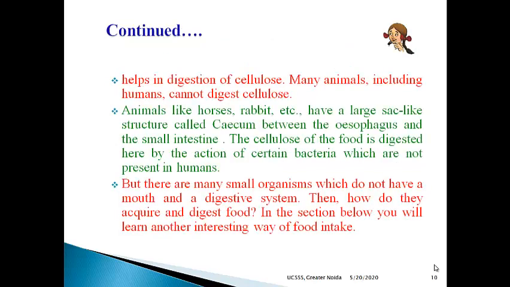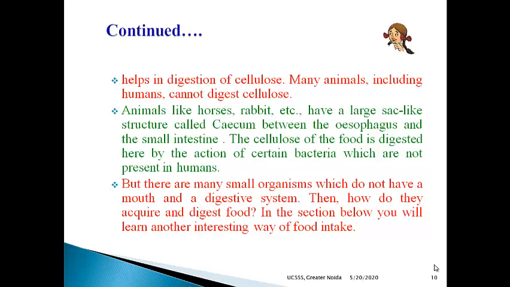Rumination. And some animals, like horse and rabbit, have a large sac-like structure called cecum between the esophagus and the small intestine. The cellulose of the food is digested here by the action of certain bacteria which are not present in humans. Okay, so we cannot digest cellulose, we cannot digest grass. Why? Because we do not have cellulose digesting bacteria in our body.